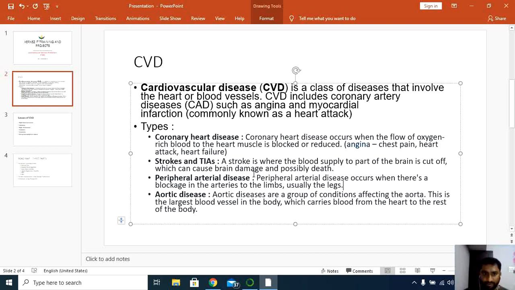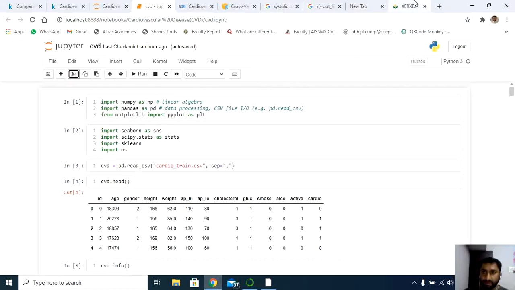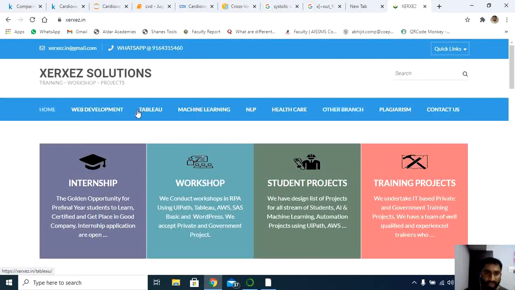As far as this project is concerned, domain experts are required, so we can explore this area as far as the health sector is concerned. As far as Zerzex is concerned, we mainly focus on the health sector area. If you check our website, we have designed a lot of projects related to Tableau for data visualization.